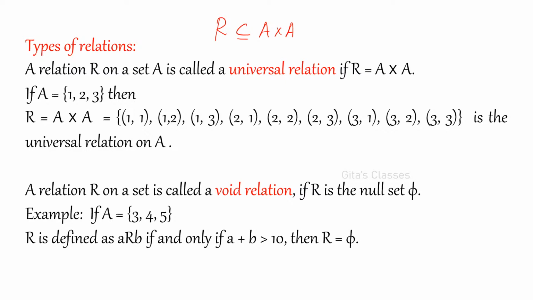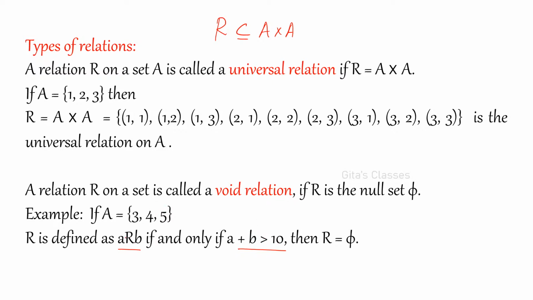Okay. So, a relation R on a set is void relation if there is no element in the relation. For example, if A is {3, 4, 5}, A is a set which contains 3, 4, 5, and R is defined as a is related to b if and only if a plus b is greater than 10. There are two elements, right? 3 plus 4 is 7, 4 plus 5 is 9, 3 plus 5 is 8. Maximum it can be 9 only. So it cannot be greater than 10.